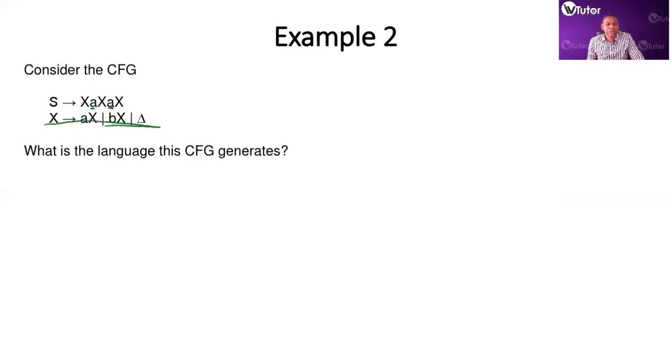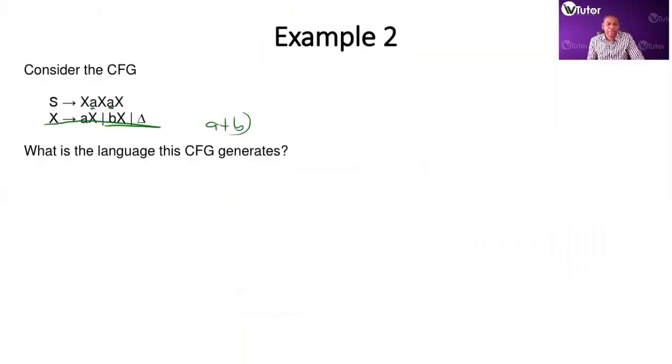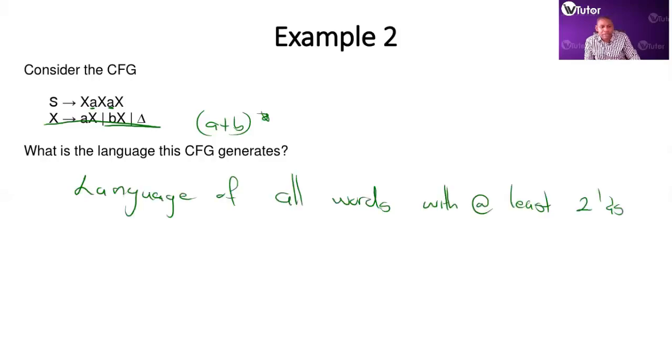We had this earlier, so this is simply our (A plus B) Kleene star, right? So we are saying in between these A's we can have anything really. So that becomes the language generated by this CFG. Right, let's look at another one.